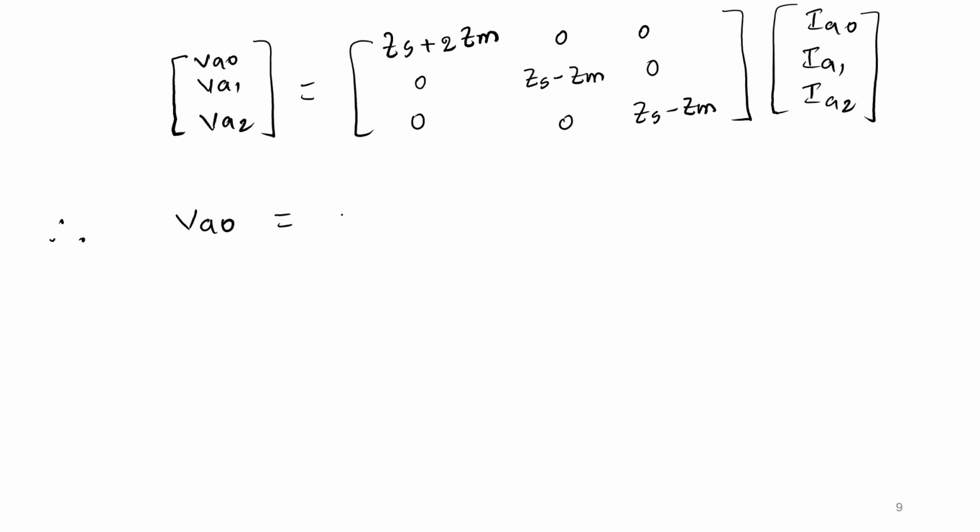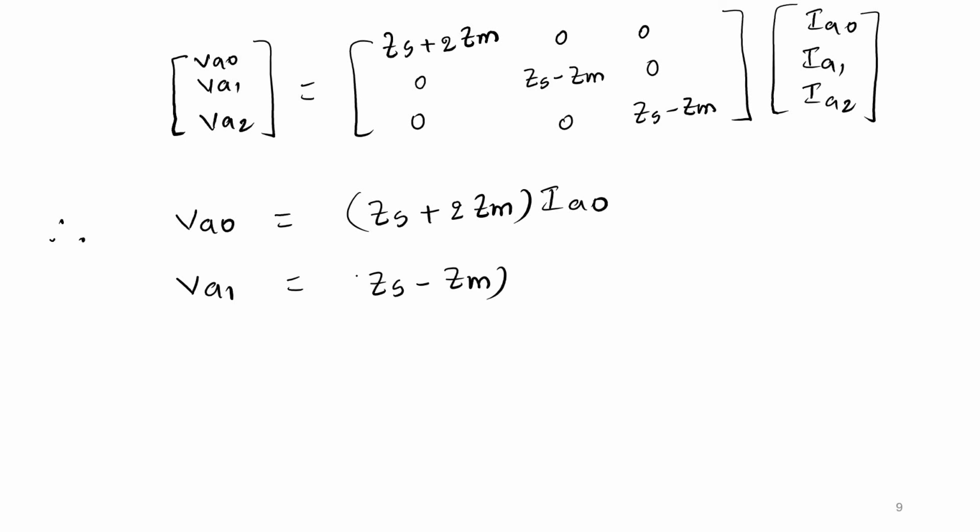Now we have VA0, VA1, VA2 in terms of the sequence components. VA0 is equal to Zs plus 2Zm into IA0. VA1 is equal to Zs minus Zm into IA1. VA2 is equal to Zs minus Zm into IA2.